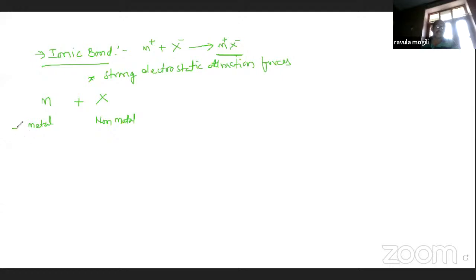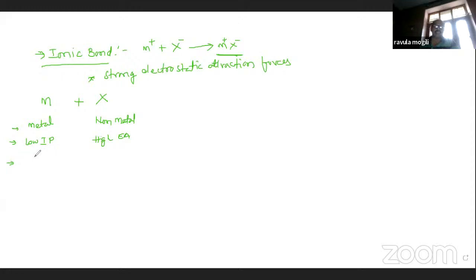Next one here, low ionization potential. Next one here, high electron affinity.